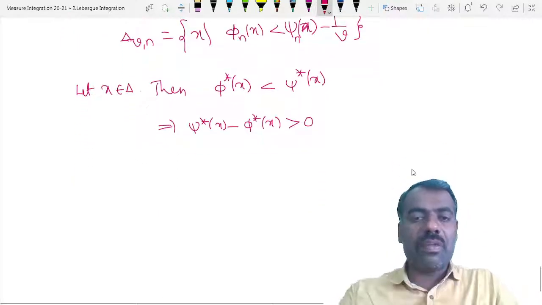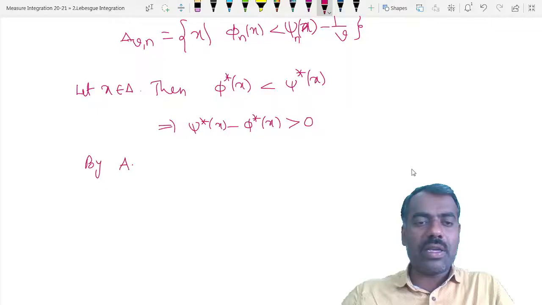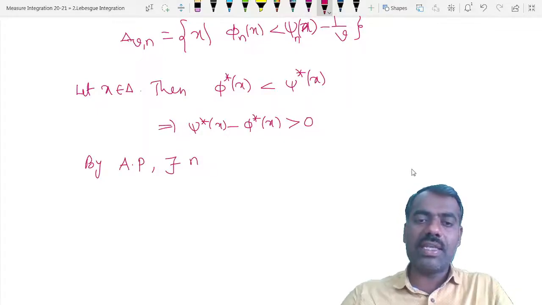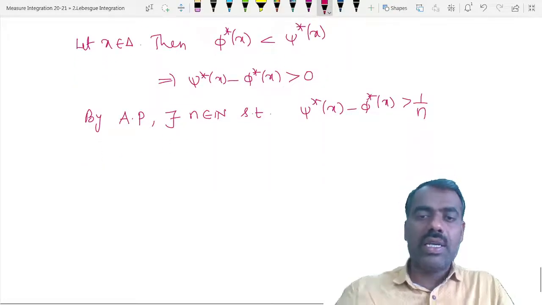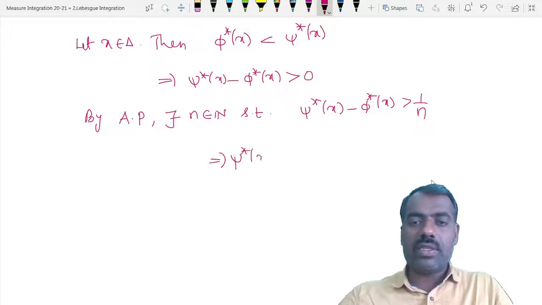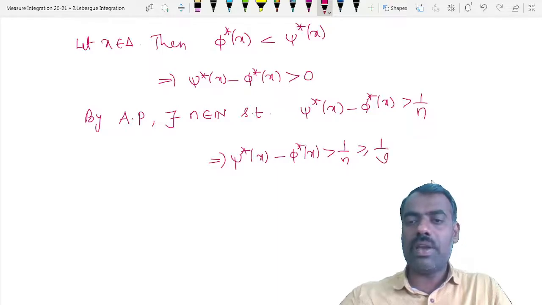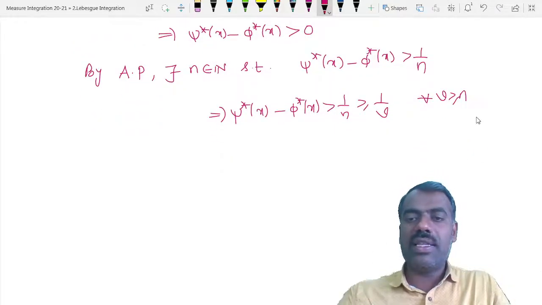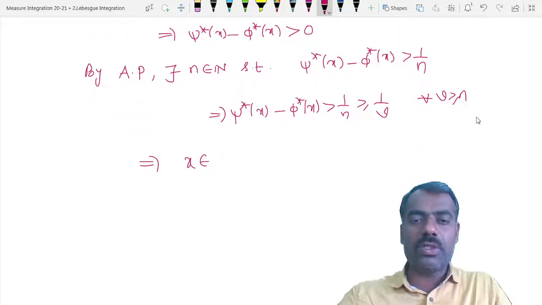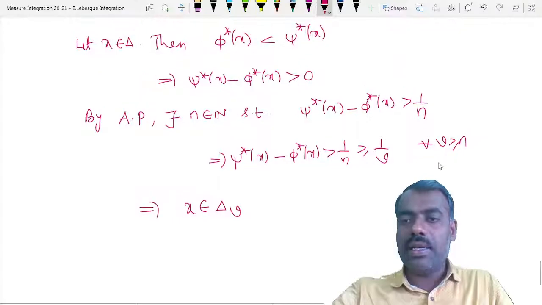Therefore, by the Archimedean property, there exists a natural number n such that psi star of x minus phi star of x is greater than 1 by n, which is greater than or equal to 1 by v for all v greater than or equal to n. So if you take any real number v greater than or equal to n, this is true. That shows that x belongs to delta v, where v is some real number greater than n.